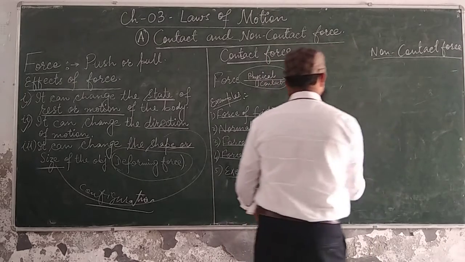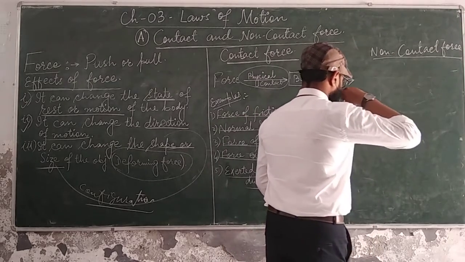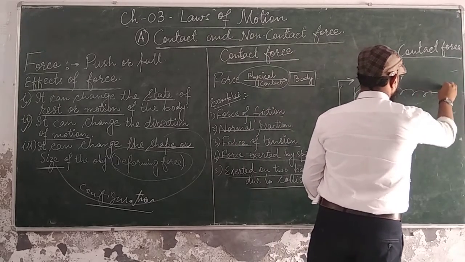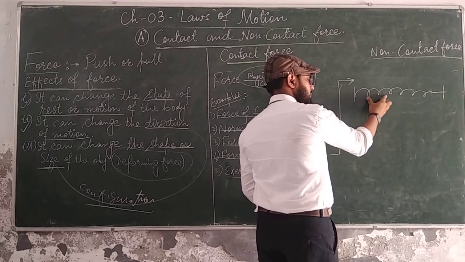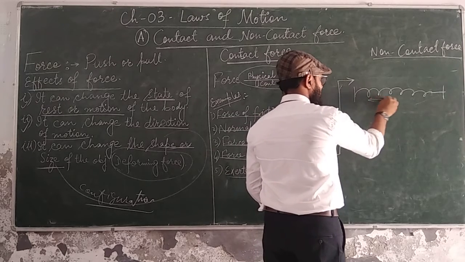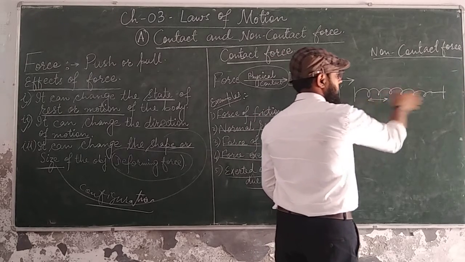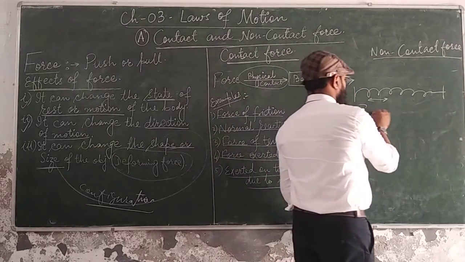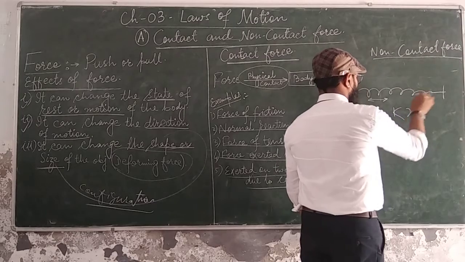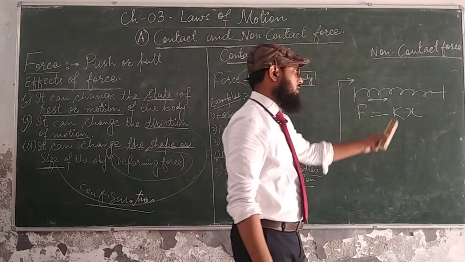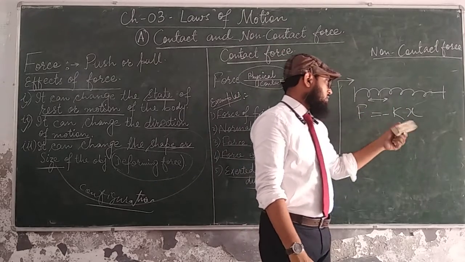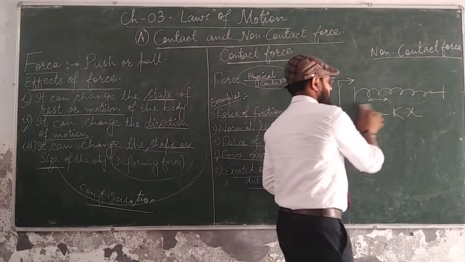force exerted by spring. So we all know, supposedly this one is a spring, and if you compress a spring and then release it, there is some force being exerted. The formula is given as kx. K is called the spring constant. It depends on the material of the spring, which kind of material you are using. So this is also a formula, we are not going to talk about this much.